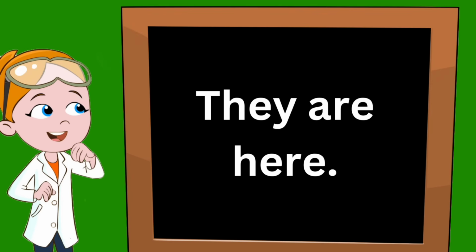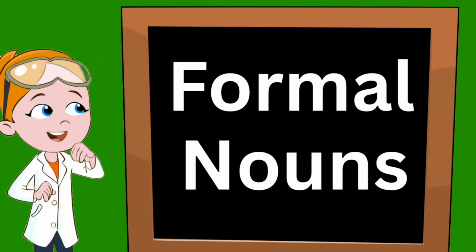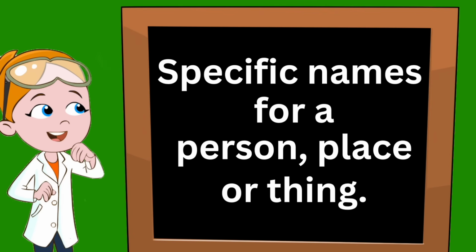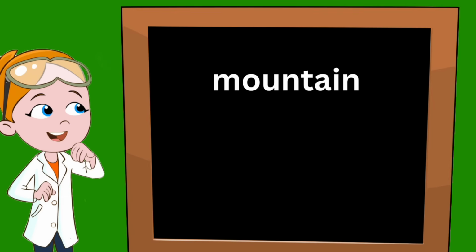Let's move on to rule number 2, formal nouns. We all know that nouns are a person, place, or a thing. But formal nouns are the specific names for a person, place, or thing. Let's take the word mountain.